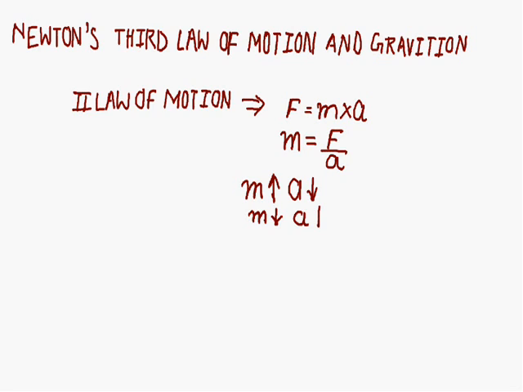So, because the mass of the stone is so small, the acceleration produced in it is very large, and it is accelerated towards Earth. On the other hand, the mass of Earth is very large, so the same gravitational force produces a small acceleration in it, and due to this small acceleration, we don't see the Earth rising up towards the stone.